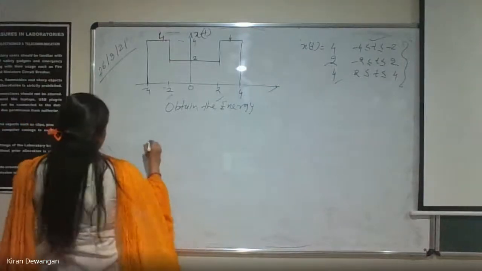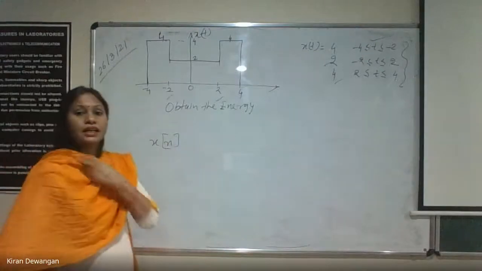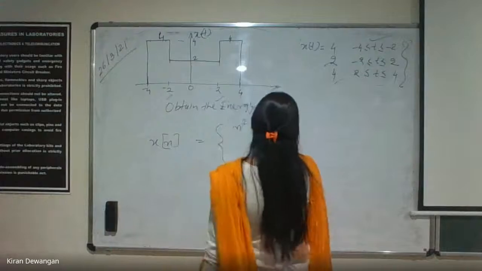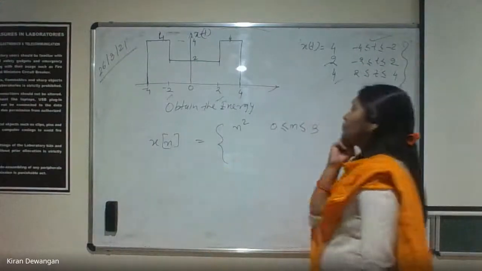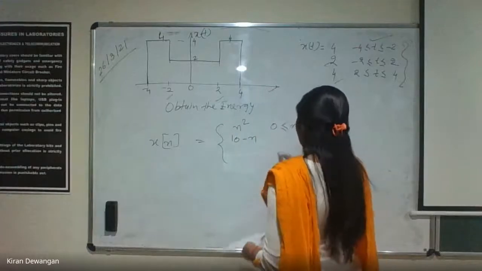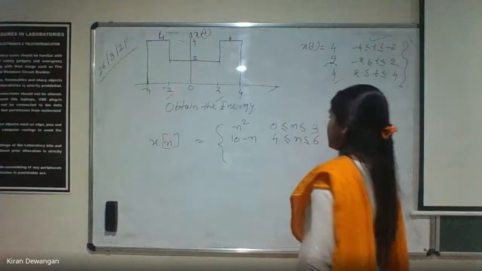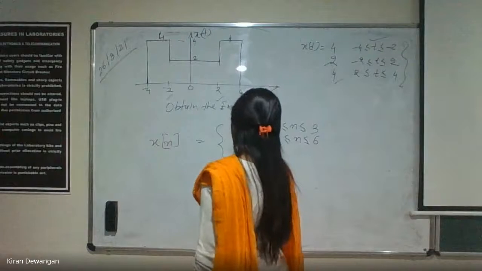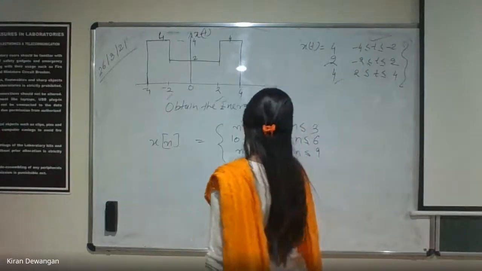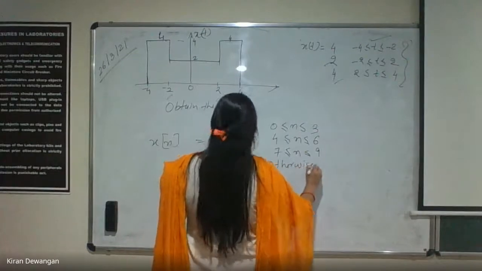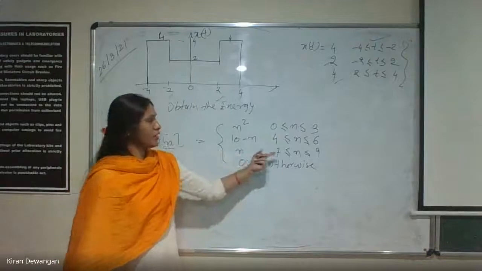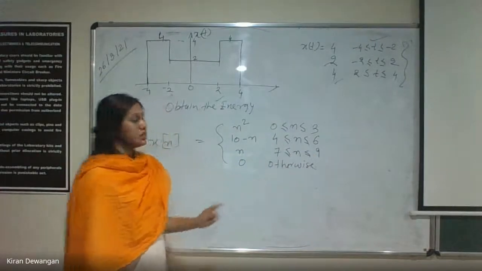Find whether the signal x of n, which is given by n square for 0 to 3, then 10 minus n for 4 to 6, then n for 7 to 9, and 0 otherwise. ठीक है। So x of n is n square from 0 to 3, 10 minus n between 4 to 6, n between 7 to 9 and 0 for the other values. This is how we define x of n.